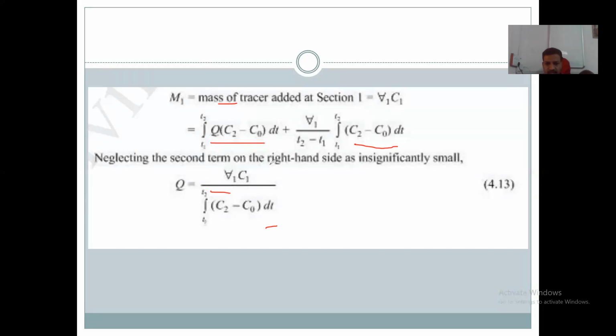Then discharge is calculated by neglecting the second term on the right hand side, which is an insignificantly smaller value. The remaining value will be V1 C1 divided by integration between T1 to T2, C2 minus C0 dt. So this is the formula for measurement of the discharge.